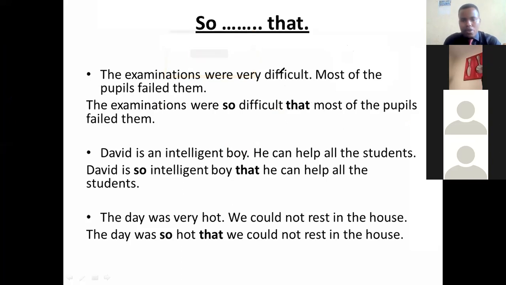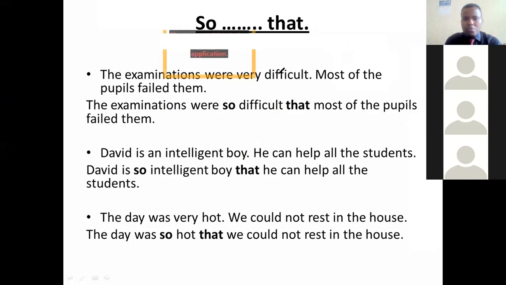Remember, we say that correlative conjunctions are somehow mutual. When I say mutual, they have a relationship. They are somehow the same. So we have seen how to use such that. Then let's see how to use so that. The structure for using so that, we just use so, then we add an adjective, then after we add that.